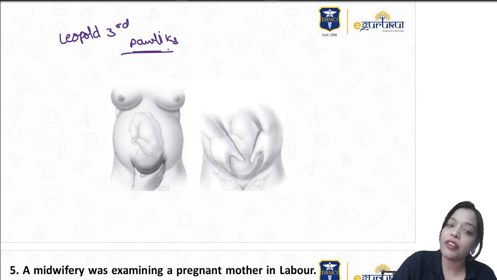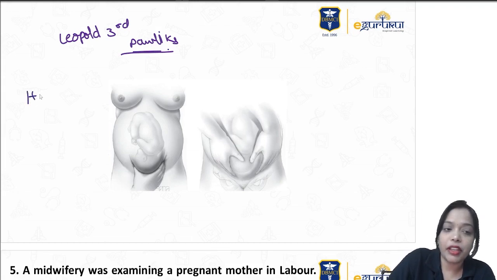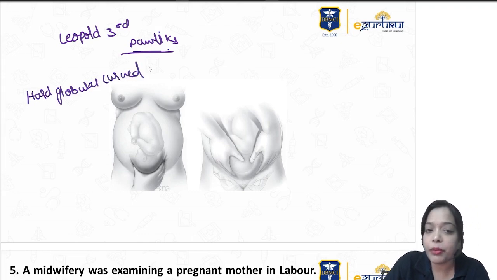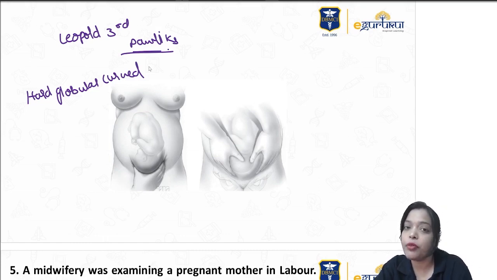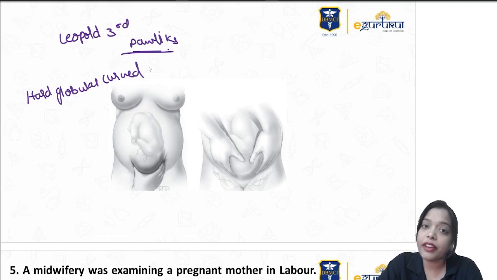If you feel something hard, globular and there is no movement, it is fixed, then the presenting part, that is the head, is fixed. If you feel something hard, globular and curved, and it is moving, ballotable, it means the head is not engaged. If it is not moving, then the head is fixed or engaged, right? If you feel soft, broad, irregular, then it's a breech. So it is confirming the presentation.